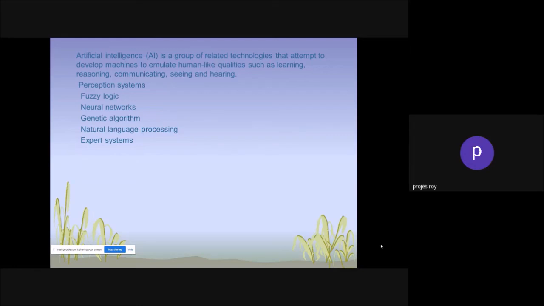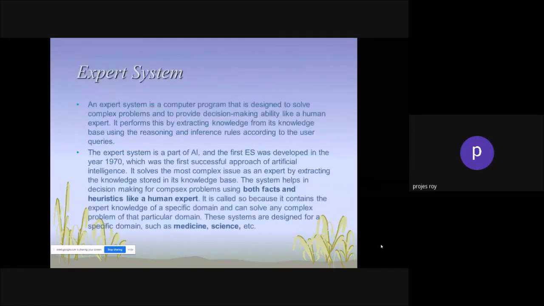These are applied in artificial intelligence for creating better search performance and better understanding of the databases. Out of those, in our subject area, the expert system is taken care of most extensively. So we'll see how we are going to input the expert system.